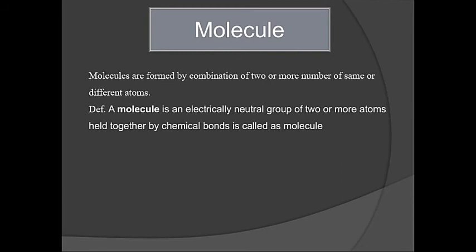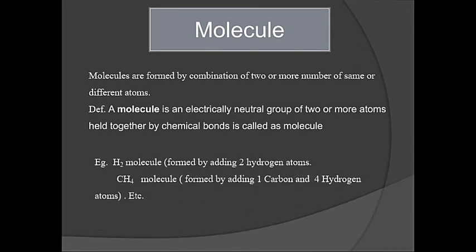Molecules are formed by the combination of 2 or more atoms of the same or different types. It can be defined as: a molecule is an electrically neutral group of 2 or more atoms held together by chemical bonds. That is called a molecule. They are bonded by means of a chemical bond. For example, consider the hydrogen molecule. One hydrogen atom having one electron combines with another hydrogen atom having one electron. They share the electrons with each other, forming a covalent bond and thus forming the hydrogen molecule.